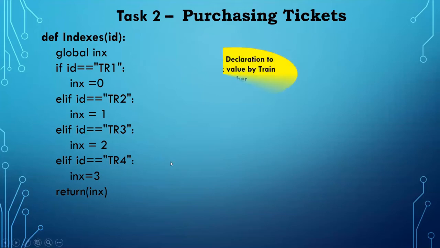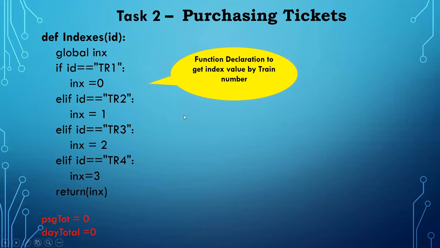Okay, and next I declared this function declaration to get the index value by train number. So if I give the train number, it will give the index value. We will see where we are able to use this function. And extra day total also I declared and initialized with a 0.